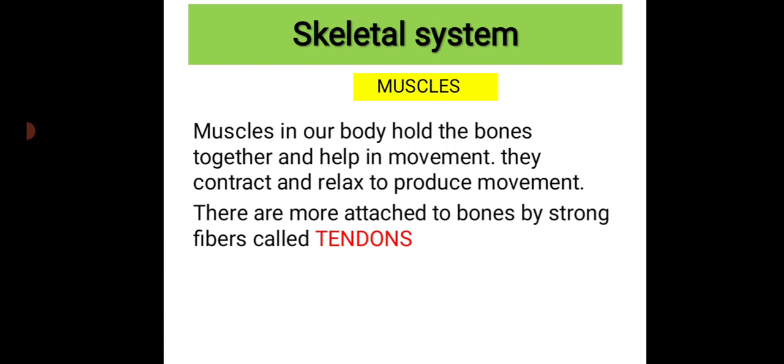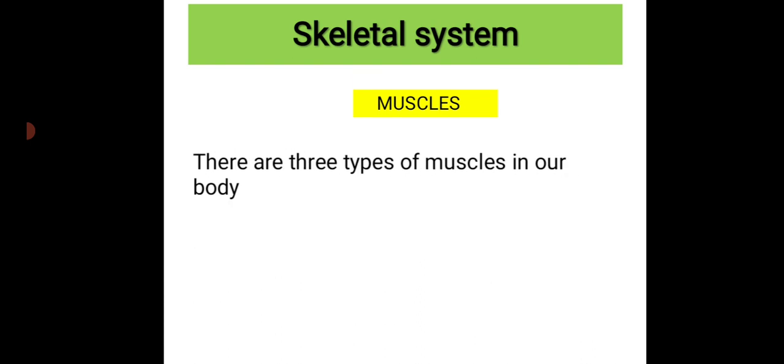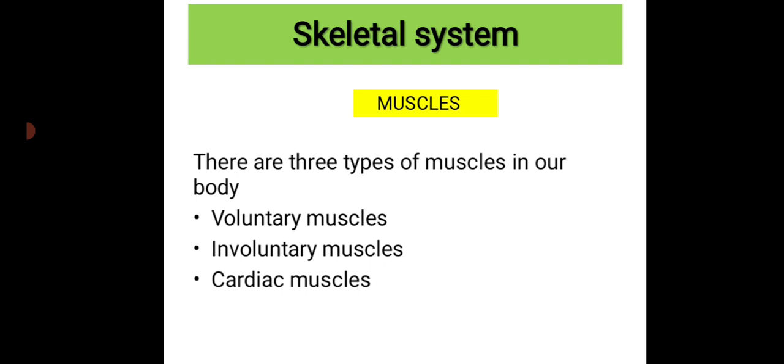The muscles are attached to bones by strong fibers called tendons. What are tendons? The muscles that are attached to the bone by strong fibrous tissue, that is called a tendon. Here you can see the tendons, where the muscle and the bone get attached. At that place you can find a strong fiber, that is known as a tendon. Then muscles also have types, that is voluntary muscles, involuntary muscles and cardiac muscles.